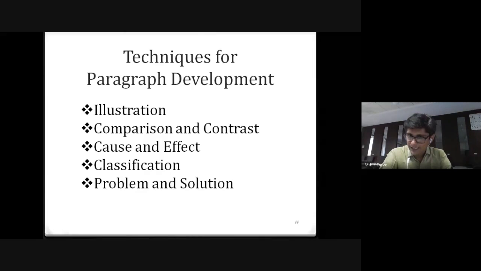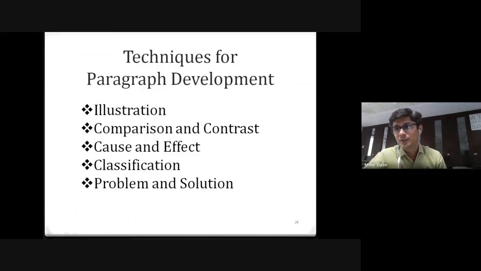Okay, great. So kindly have a look at the techniques and let me know if you have any doubt or queries about these. These are the techniques with which you can develop a paragraph. You may give an example and explain your idea. You may give two pieces of information and then give a comparative analysis of, let's say, two websites or two books. These are the merits of this book, these are the merits of that book, or these are the features available in this application, these are the features available in that application, but these are the differences in these two applications or books or anything. So that's called compare and contrast.